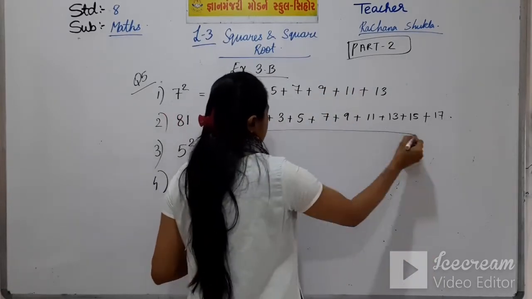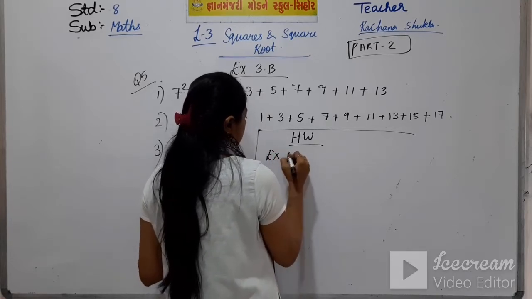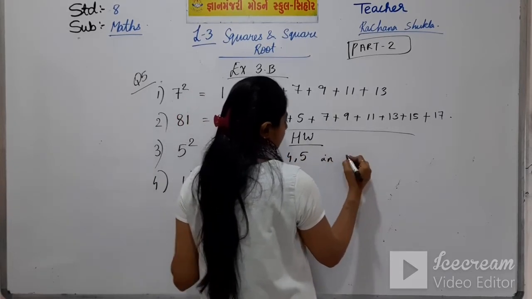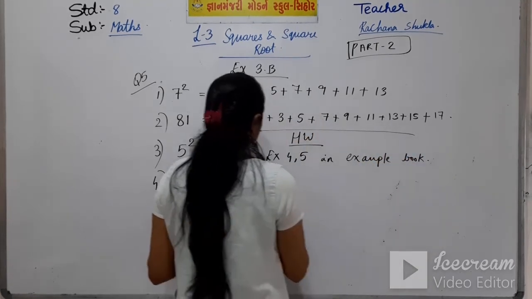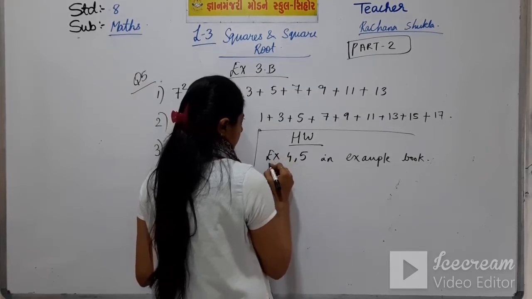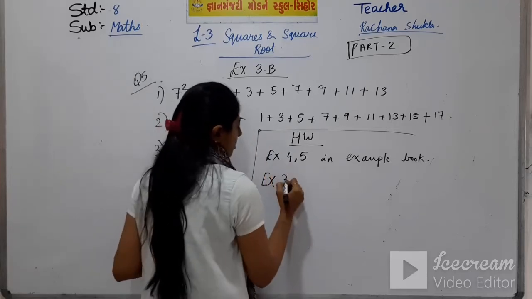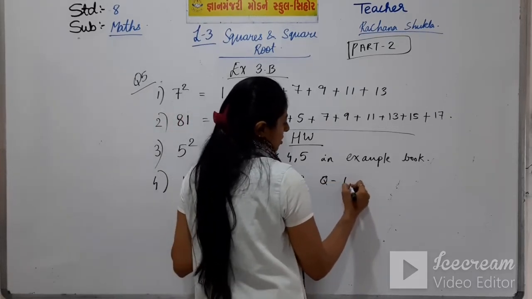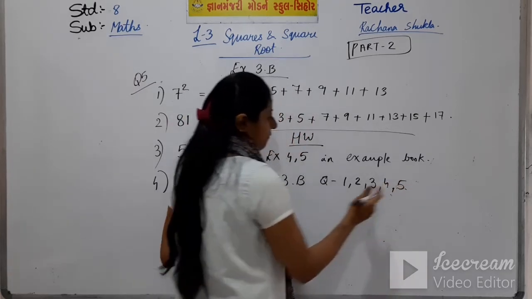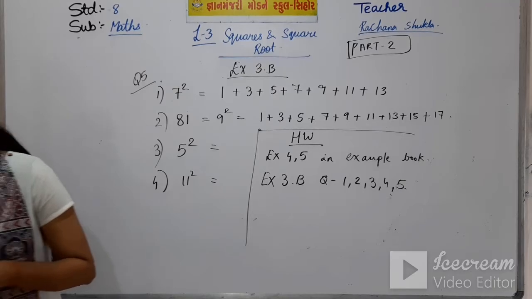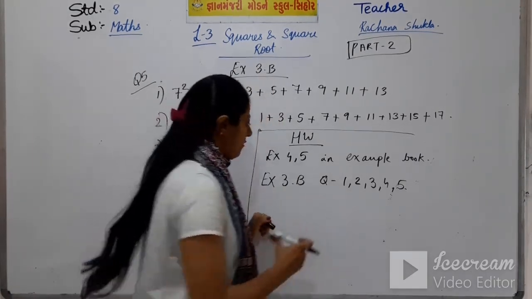Today's homework is example 4 and 5 in your example book, and exercise 3B, questions 1, 2, 3, 4 and 5 in your fair book.